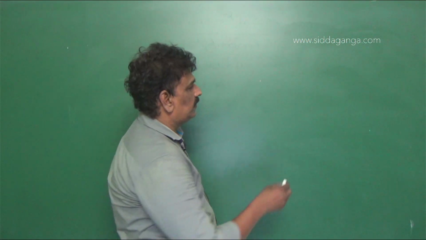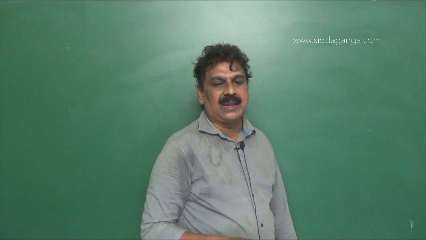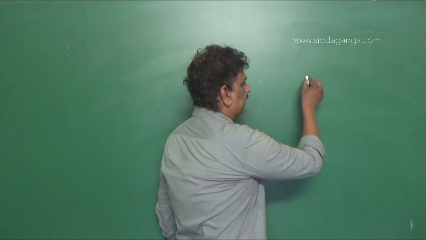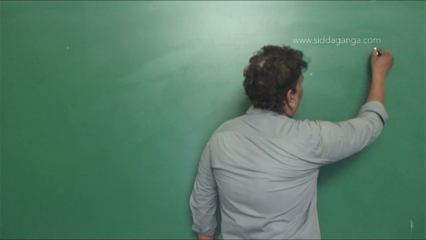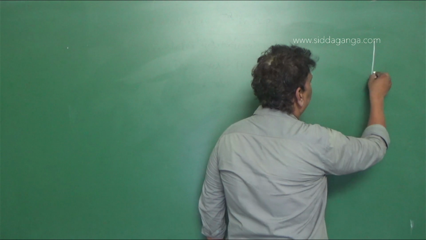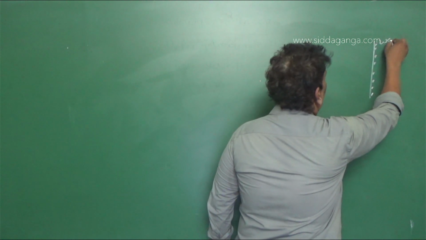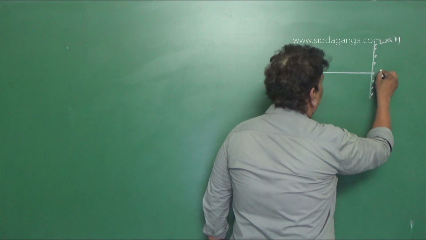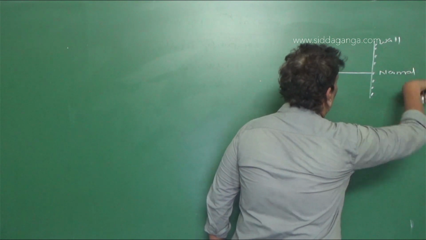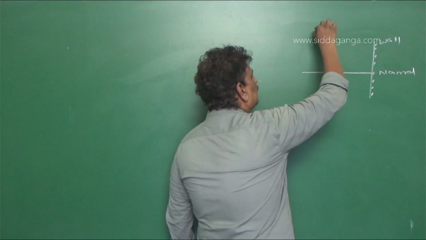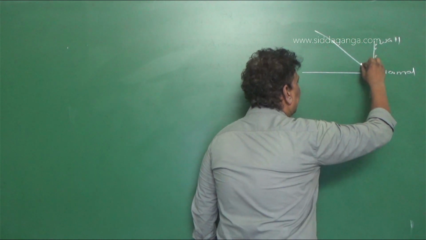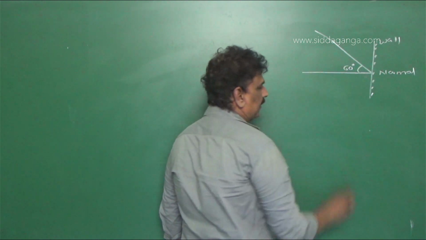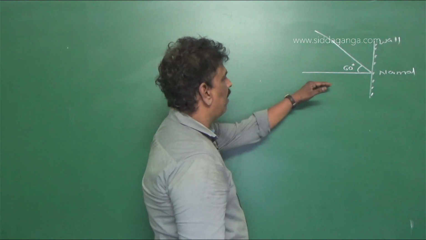Now here a particle of mass m strikes the wall at an angle of 60 degree with velocity v. See here, this is a wall, and it is incident on the wall. This is the normal to the wall, so it is incident at an angle of 60 degree with the normal.